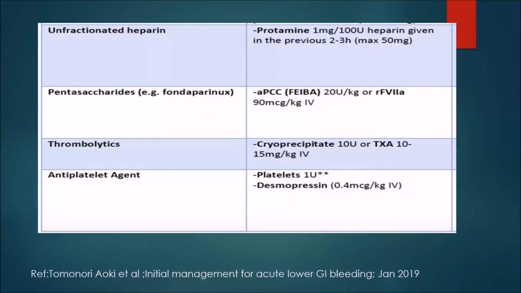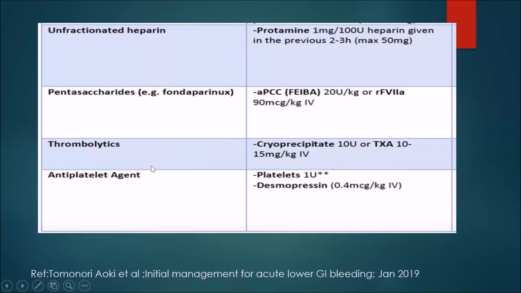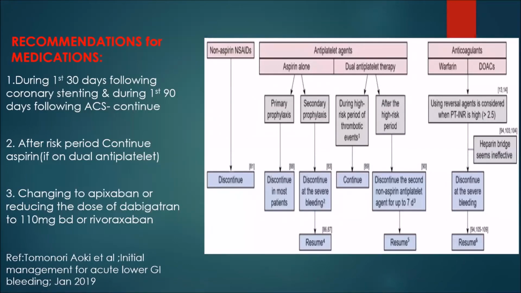Okay, continue. Yes, sir. For thrombolytics, we use cryoprecipitate, and for antiplatelet agents, we use platelets, or desmopressin is also used for such patients. As for recommendations on medicines, whether to stop or when to restart: non-aspirin NSAIDs we discontinue without rethinking.